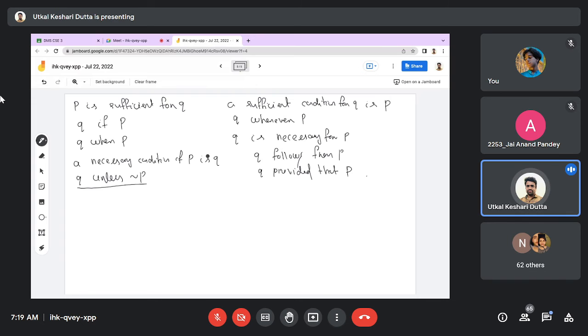Okay, we'll see one example. Let P be the proposition that is given: Reshma learns discrete mathematics.